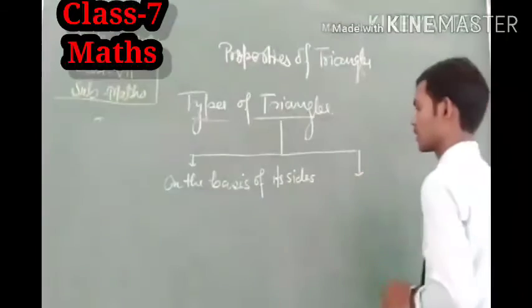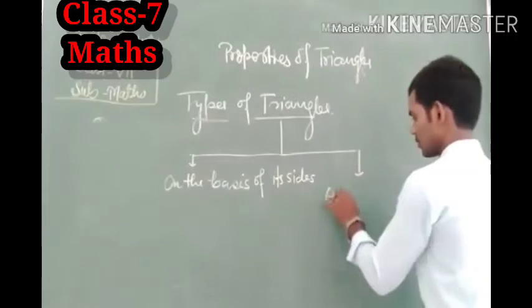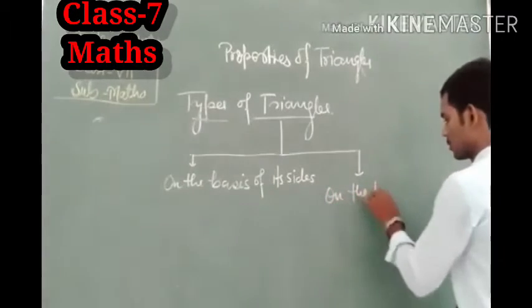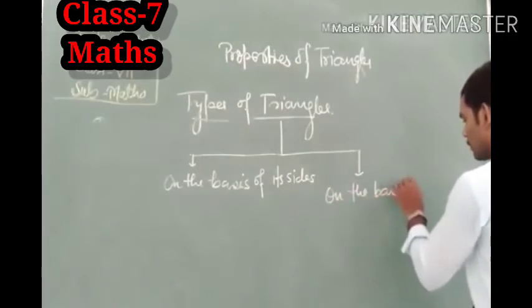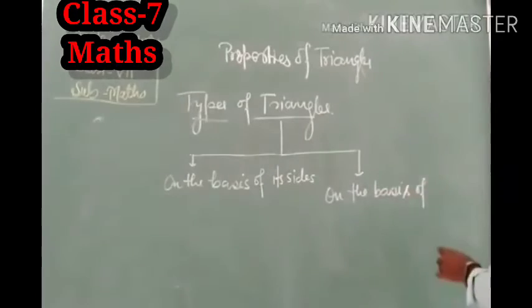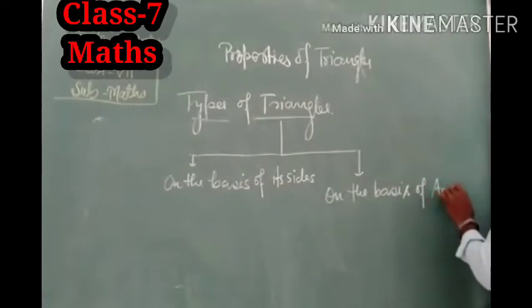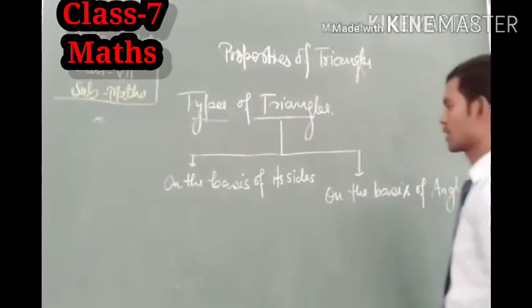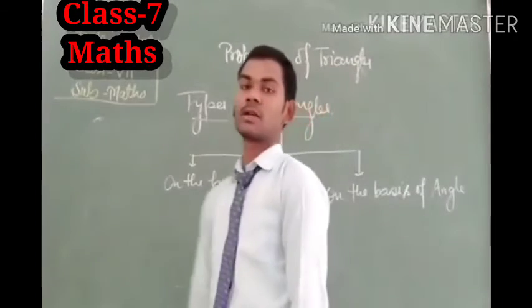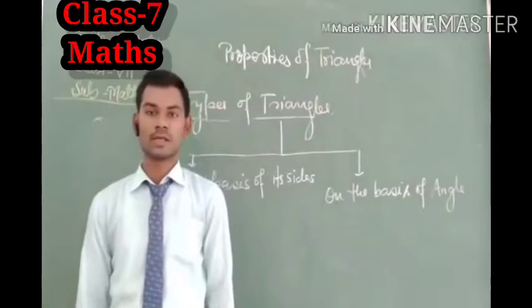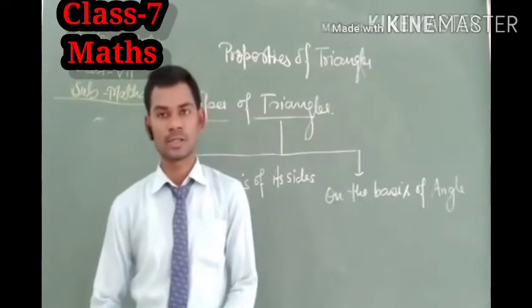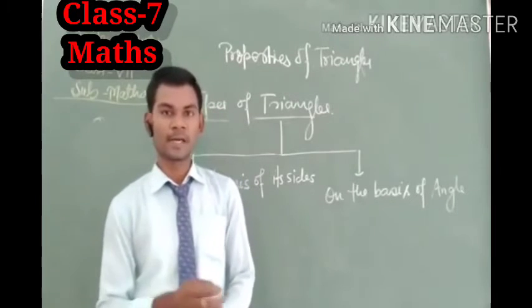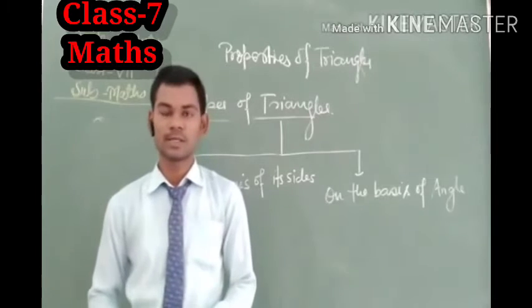And in the second way it is categorized on the basis of angle. So we categorize the triangle in two ways: the first is based on its side, and the second is based on its angle.